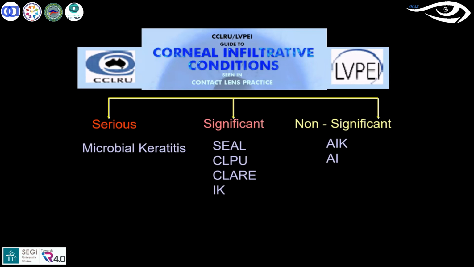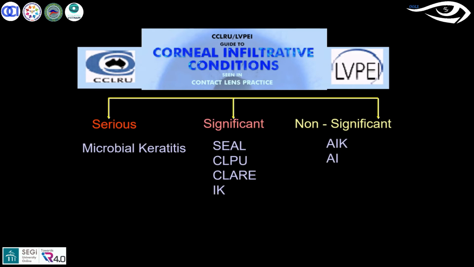When it comes to the serious, the most devastating conditions, vision threatening, microbial keratitis. Significant includes SEAL, CLPU, CLARE, and IK. Non-significant, AIK and AI. So we're going to discuss each one now: how these complications can occur, what could be the pathogenesis, and clinical features and management.